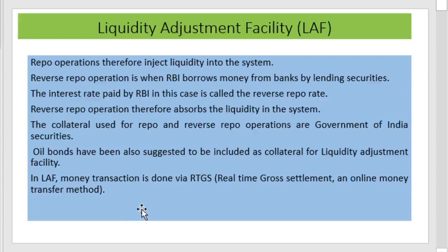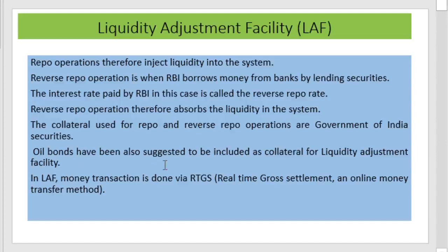Reverse repo operation is done when the RBI borrows money from the commercial banks by lending securities. The interest rate paid by the RBI in this case is called the reverse repo rate. And reverse repo operation, as we know, absorbs liquidity from the system. The collateral used for repo and reverse repo operations are Government of India securities. That is, we know that these are the buying and selling of securities in the open market. In the case of repo and reverse repo, there will be an agreement to repurchase on a specified rate and time.